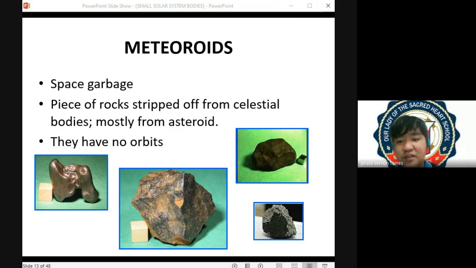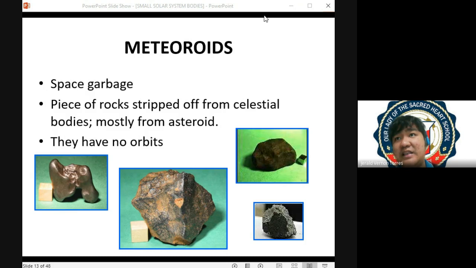Again, when we are speaking of the class of exogenous hazards, we are speaking here of hazards which are due to external forces. Now, when we are speaking of exogenous hazards, we are speaking of hazards due to external forces. So, example nito yung astronomical hazard, and astronomical hazard is an example of exogenous hazard kasi it's due to the fact that these astronomical hazards are caused by materials coming from outside of the planet Earth, no?